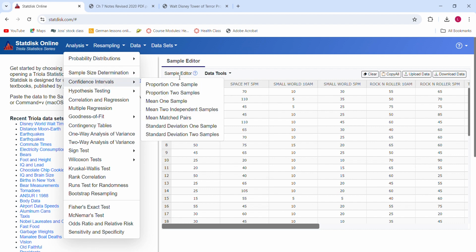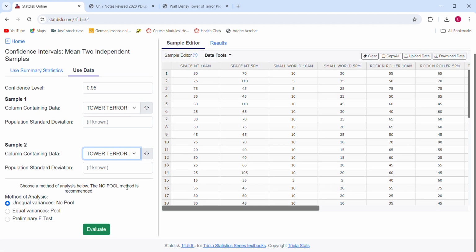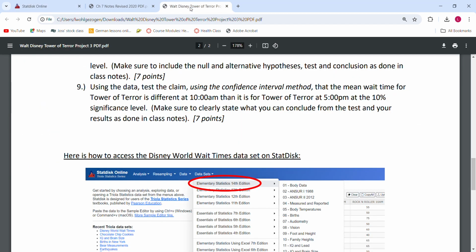I'm going to go ahead and look at confidence interval. This time again, it's means, 2 samples, again, one is at 10 a.m., one's at 5 p.m. Selecting that, again, using data makes it a lot easier. Change your confidence level to whatever it needs to be for this problem. And then you would select, again, the Tower of Terror at 10 a.m., Tower of Terror at 5 p.m. We do not know those standard deviations for the population, leaving it as no pool, and then evaluating. When you do that, you're going to get your confidence interval, and that confidence interval, you need to look at if 0 is in the interval or not in the interval.